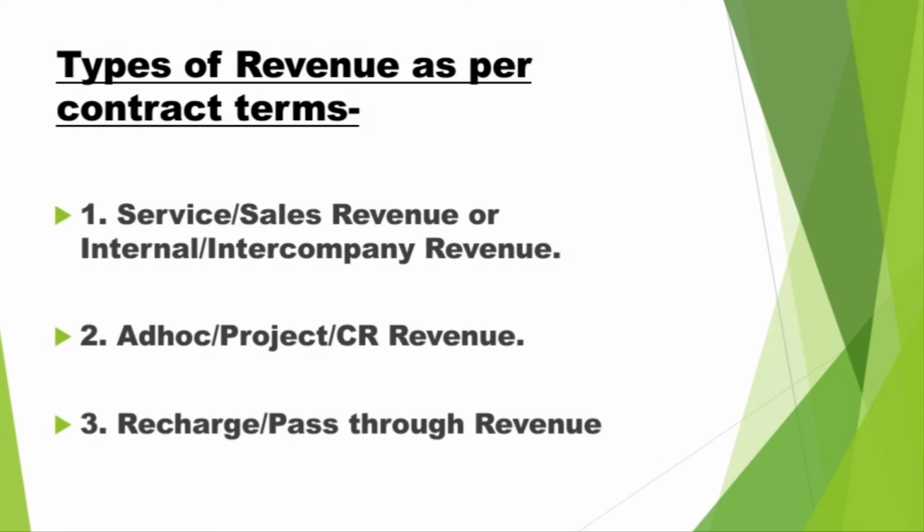CR here means change request, meaning whatever changes we are going to do for a shorter period. So the third one is the recharge or pass-through revenue. It can also be classified as reimbursement expenses.